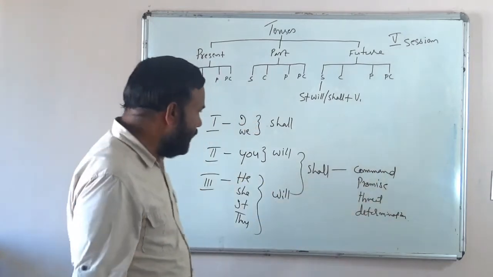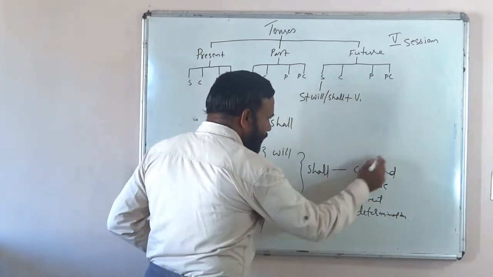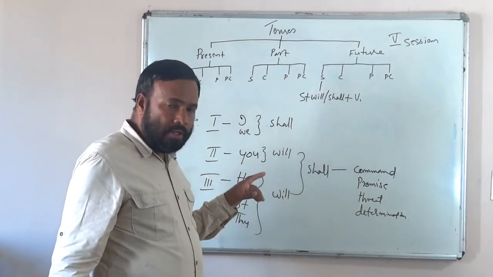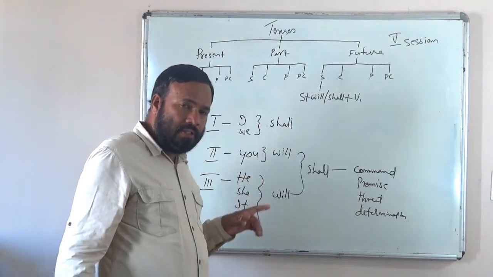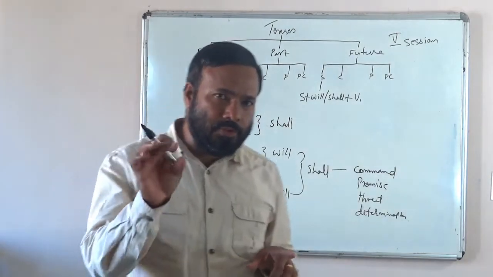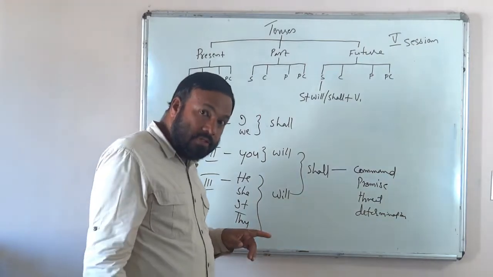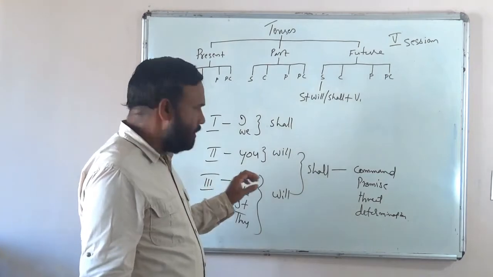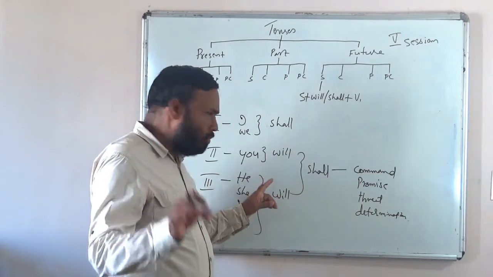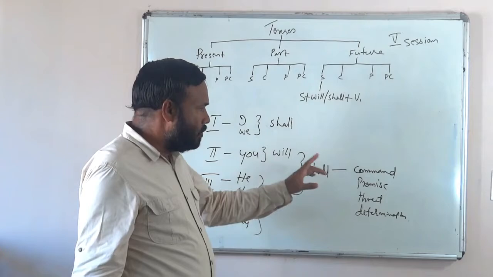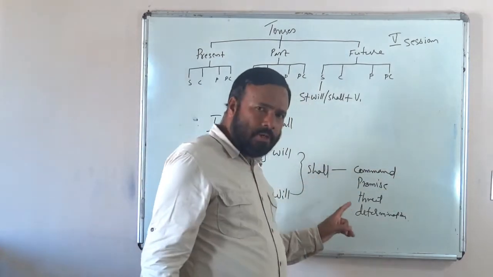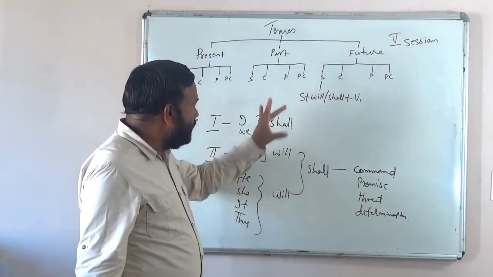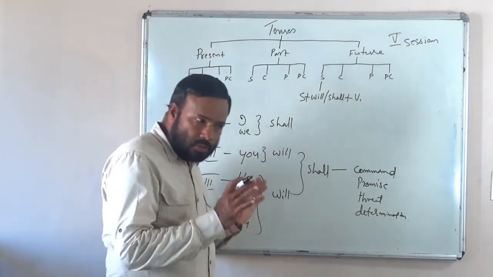So, in order to convey ideas like this, he will go there, or he shall go there. What is the difference? He will go there, simple futurity. He shall go there. What is it? Command. The truth. So, with the second and third person, in normal context, to show simple futurity, we use will, and in order to convey ideas like command, promise, threat, determination, etc., we can use shall. Okay, understood? This is concerned with the pattern, the structure of the tense.